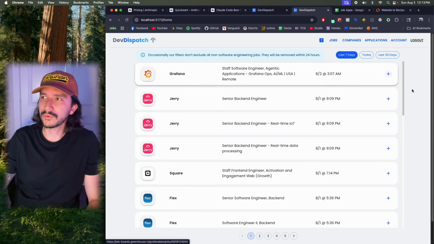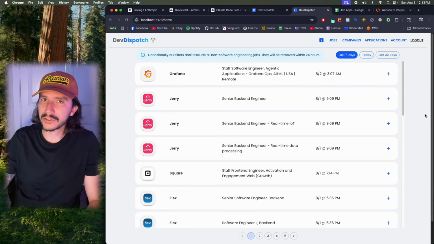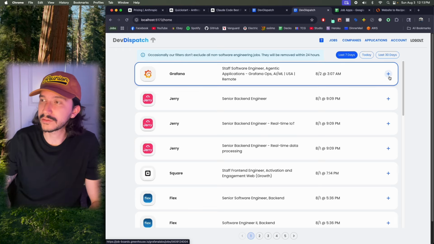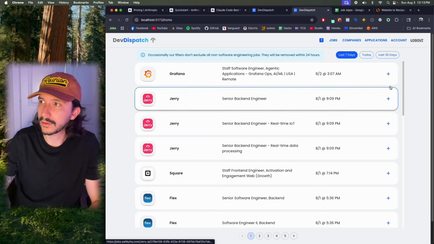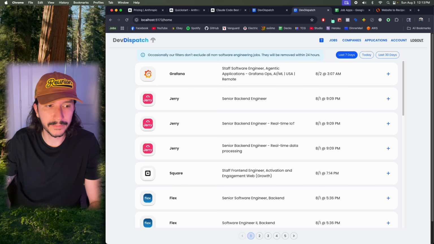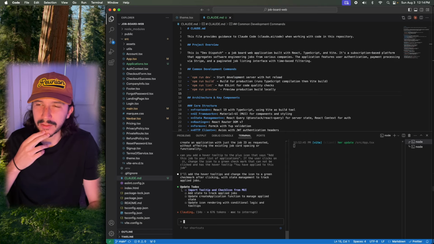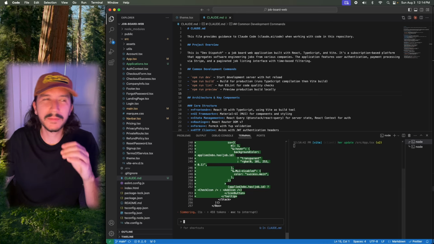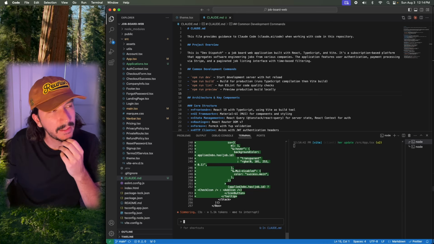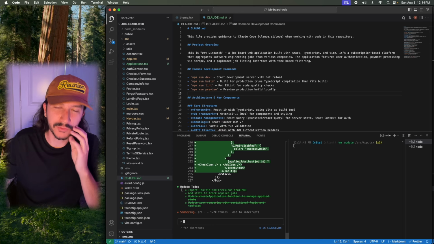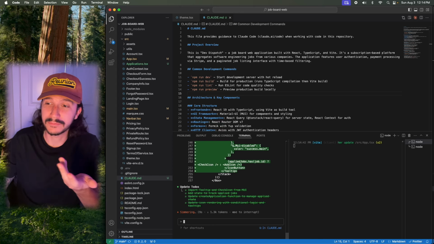But like I said before, once someone has added an application, I do want this to change into a check mark saying that they have already applied to this job. I also want a hover tooltip on all of these to give some indication of what these are. All right, so I told it to do that. And as it's doing that, I'm kind of having a little bit of an existential crisis. And that's pretty much just that this is the first time I'm using these kind of tools, and obviously it's doing well.